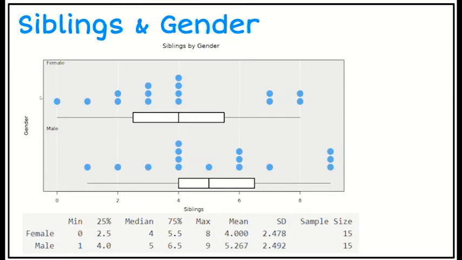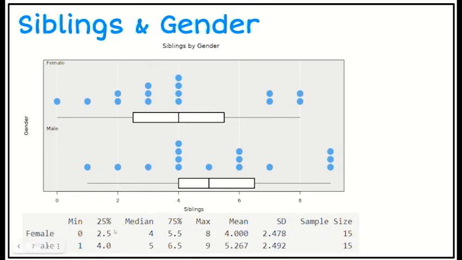If I think about the shape, if I was to draw a shape over the top of that, for the females it would be roughly normal, and for the males it goes up and then it comes down, so maybe a bit right skewed or a normal distribution. And they are both unimodal, one main peak, one hill in the middle, and a bit of variation going on there. So if I've calculated my interquartile range, I could say there's my interquartile range.